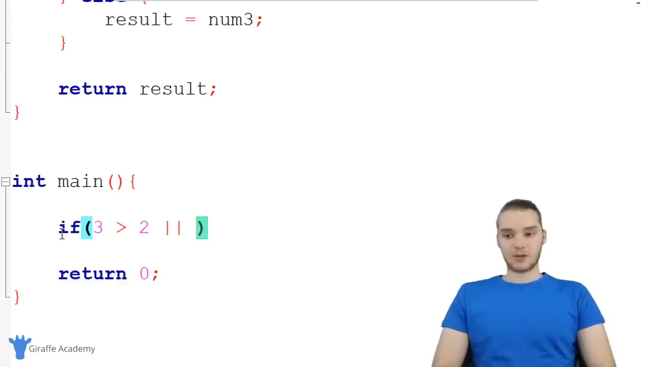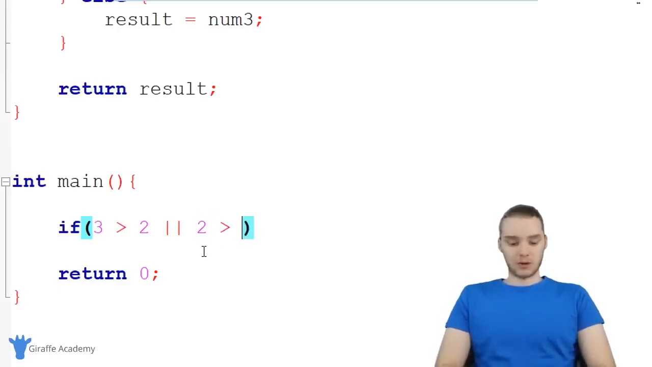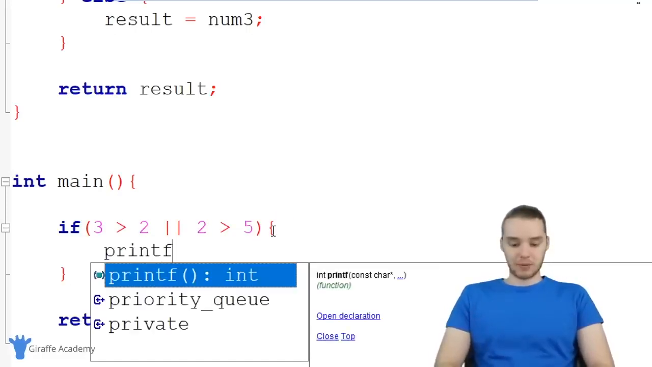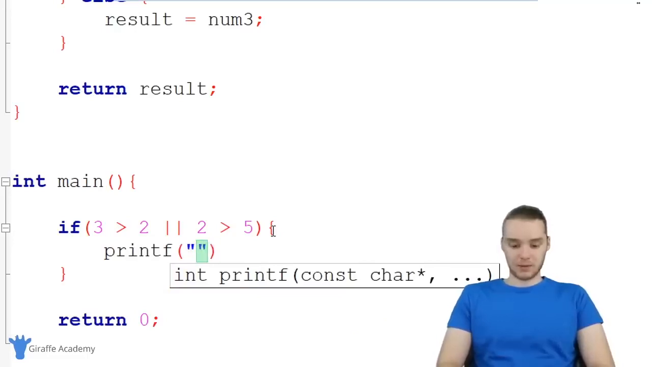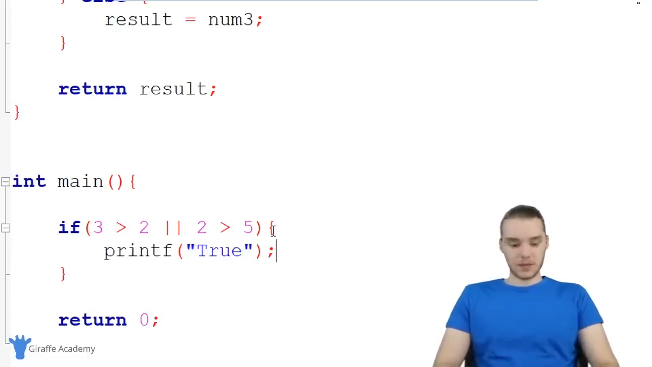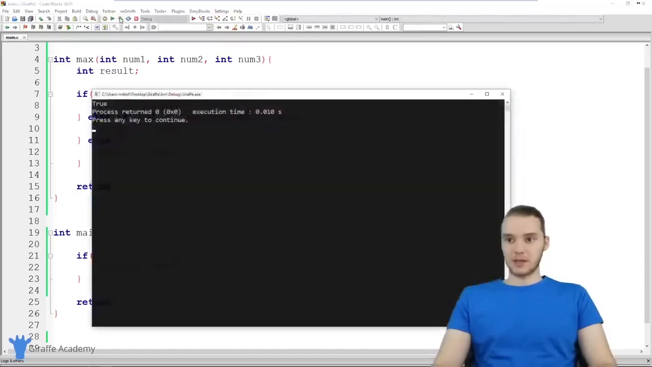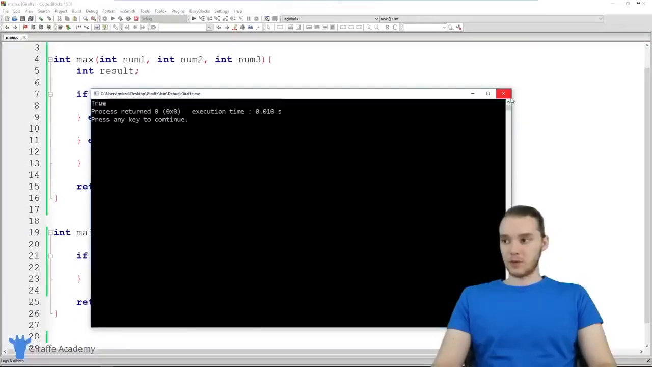So I could say if 3 is greater than 2 or 2 is greater than 5. Only one of these is true, right? 3 is greater than 2, that's true, but 2 is not greater than 5. So this guy's false. But when we use or, only one of these two conditions has to be true for the whole thing to be true. So if I printed out true here, now when I run my program, we should print true because we're using that or, and you see that we do.